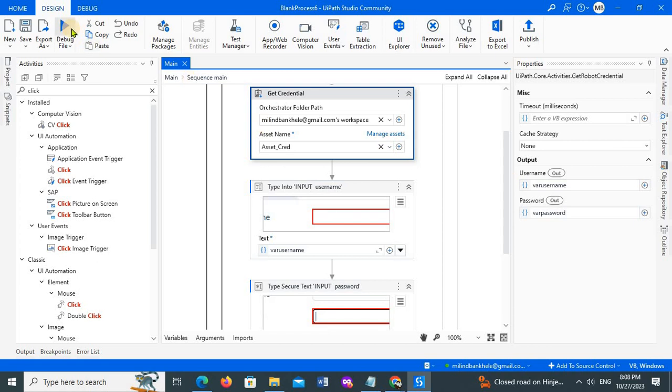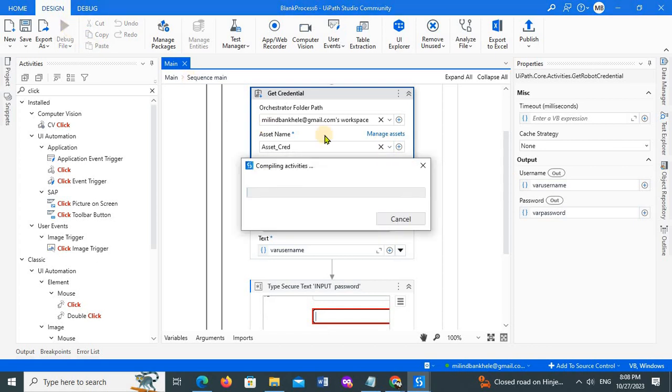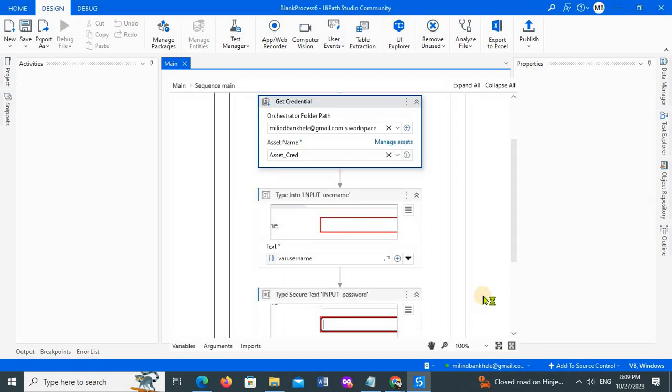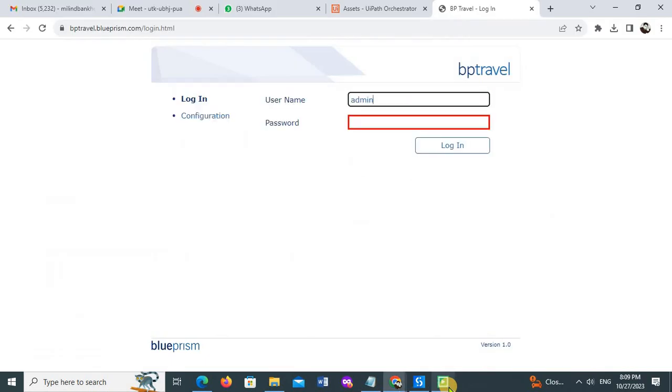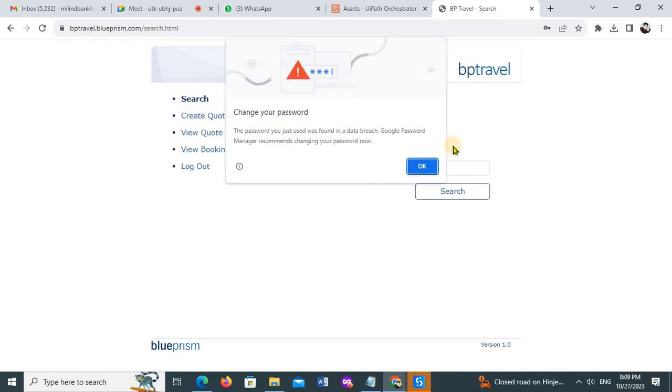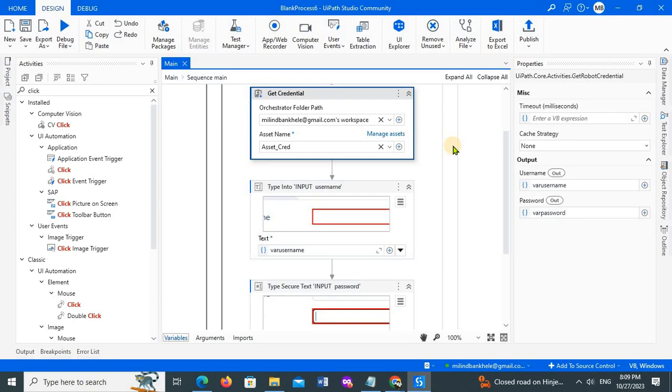Now if I run this program, just see, if I execute this one, this button will appear for me. You see admin, and again for the second admin, now login, and my bot will click here. Understood? So in this way, with the help of the Get Asset or Get Credential activity, I am able to access the Orchestrator values. Simple. So: Get Asset, Get Credential, Set Asset, Set Credential.